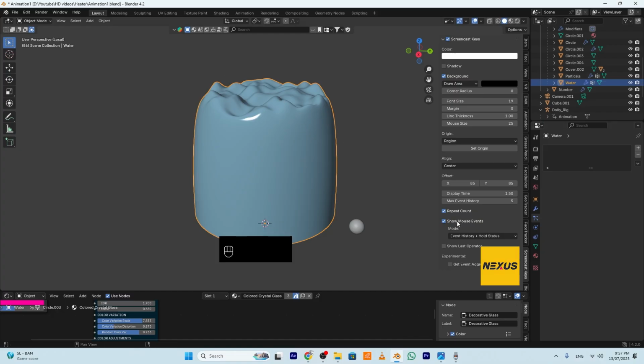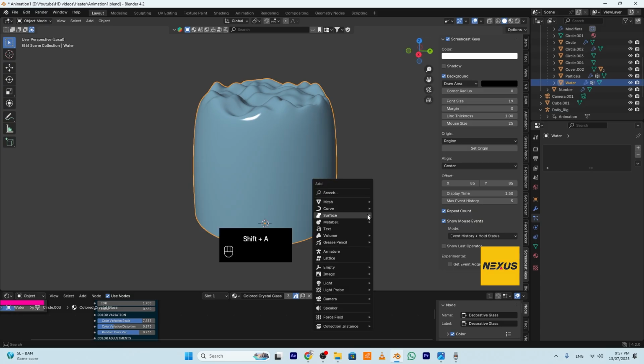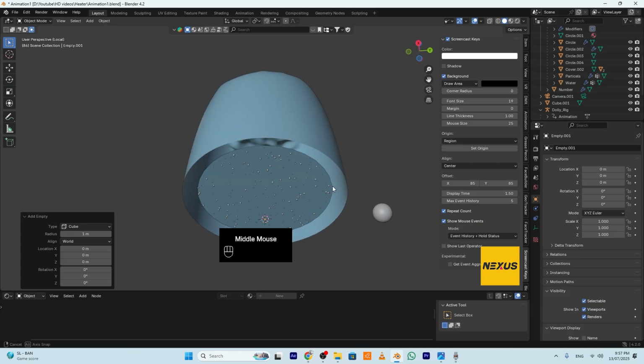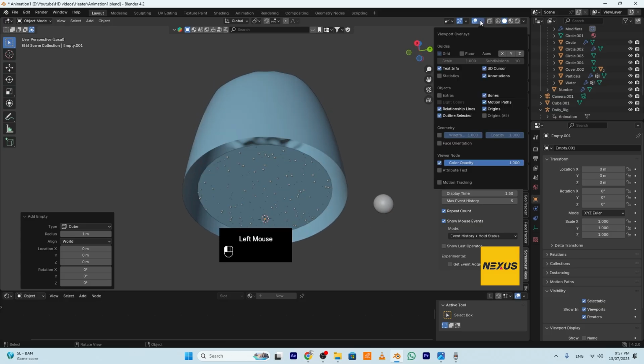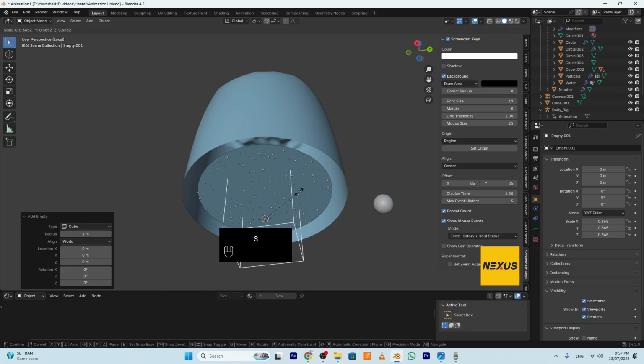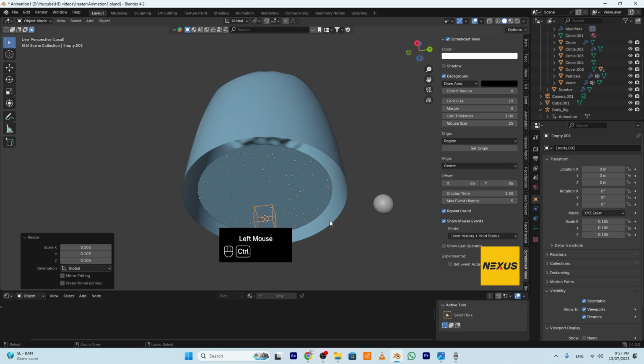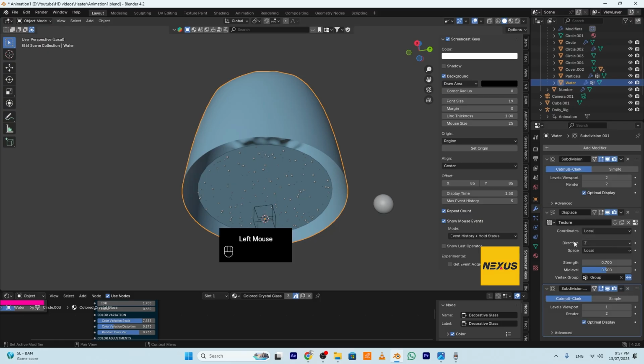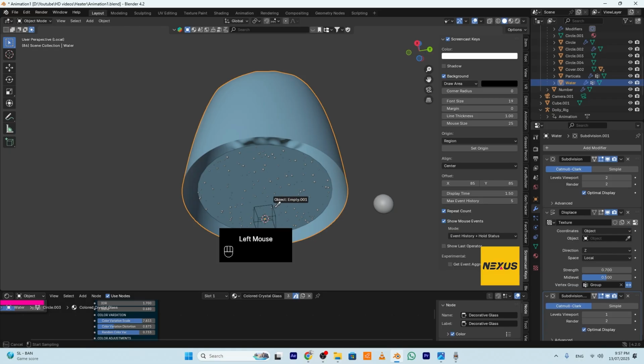I will move the water here, so I will create an empty cube. Okay, I have to enable the extras here. Scale the empty object. Apply the scale. Then I will select the water. Go to modifier, to displacement. Make the local coordinator to object and select the empty.